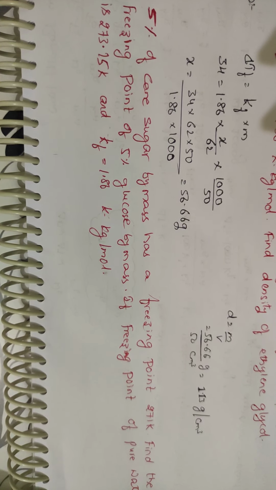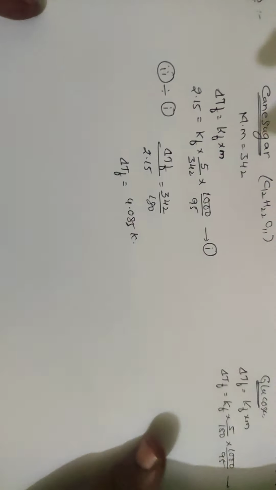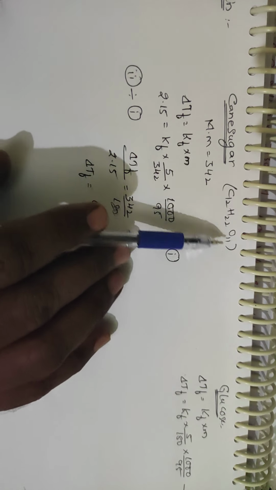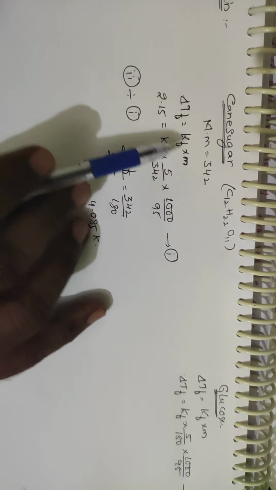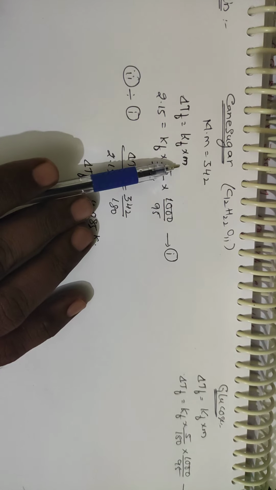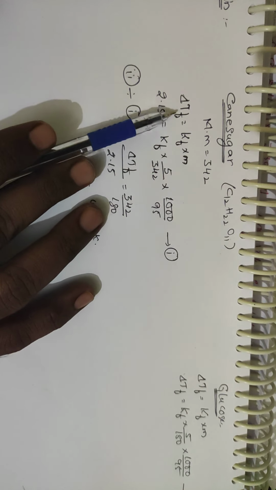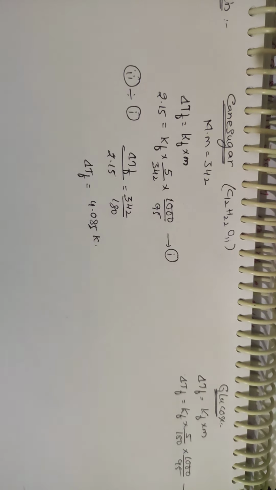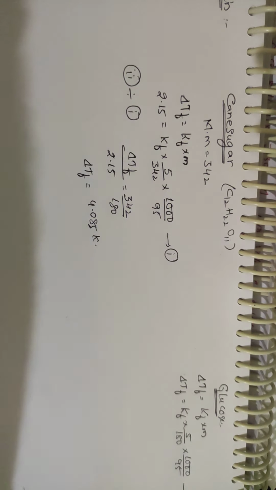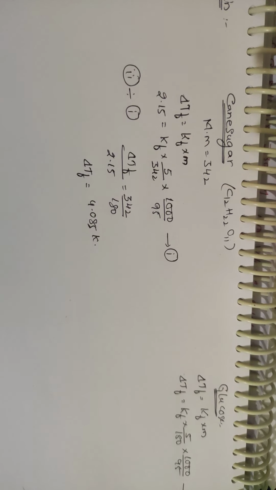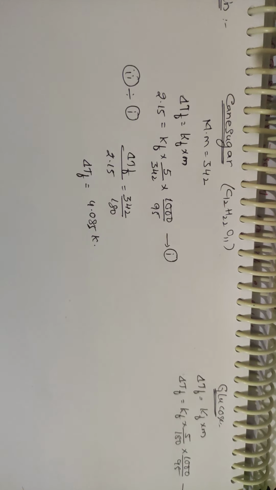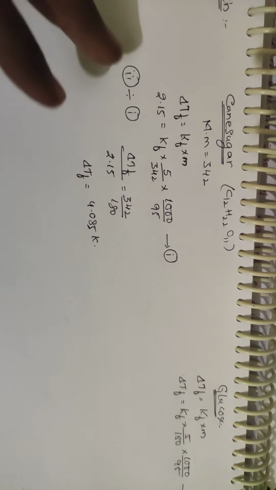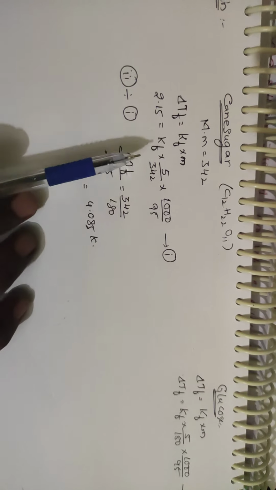Okay. 1, 2, 3. Okay, I am going to explain the answer. I am taking cane sugar separately, C12H22O11, so the molecular weight will be 342. Delta Tf will be equal to Kf into m. So 2.15, delta Tf has been mentioned. The difference in temperature, because you know that 273.15 is the freezing point of the pure liquid, minus 271. This is 2.15, equal to Kf into m.